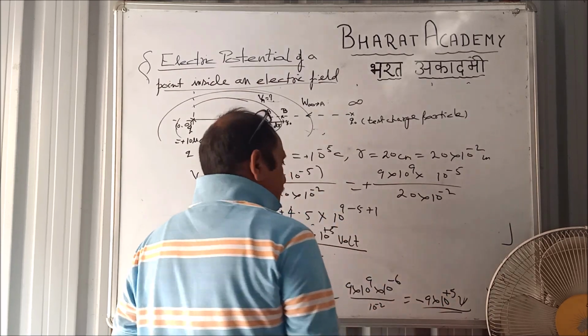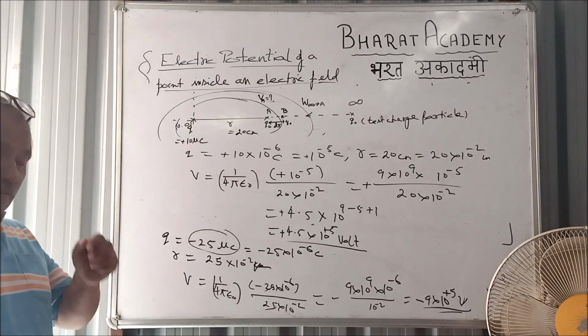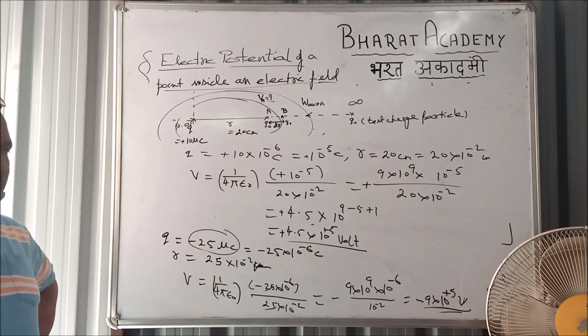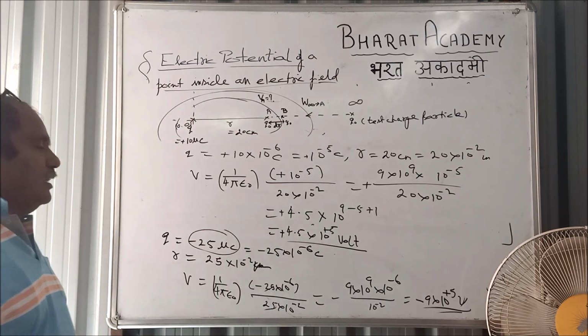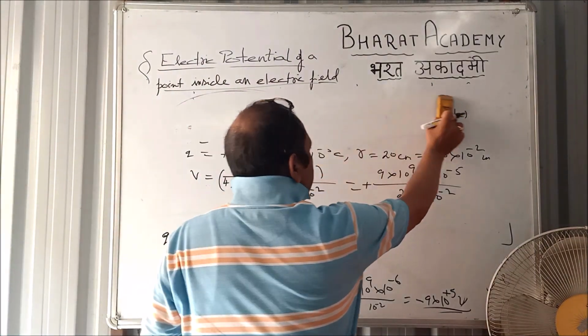That's what I mean. Being a scalar quantity, it will follow the algebraic laws. So if it is positive, potential will be positive. If it is negative, potential will be negative. Right? This is the electric potential due to a point charge.